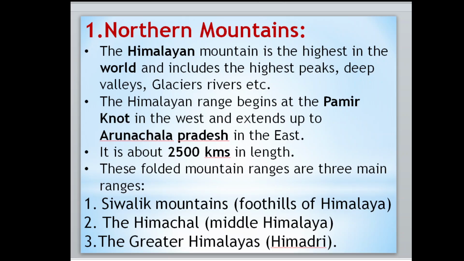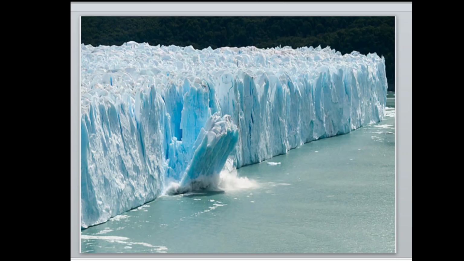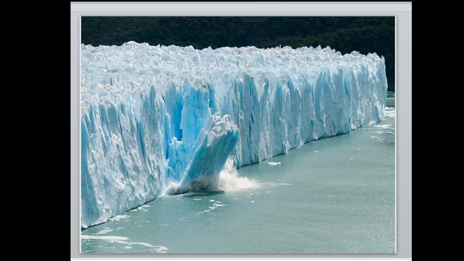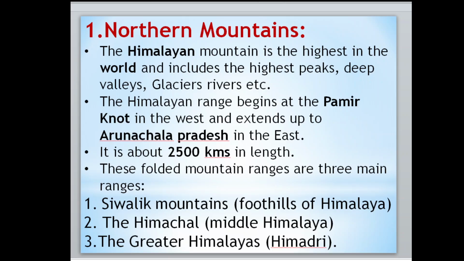Then the third one is glaciers. Glaciers are like a big mass of ice that moves slowly down the valley. It will break, then it will become water, and sometimes a river will take birth here, like the Ganga river.